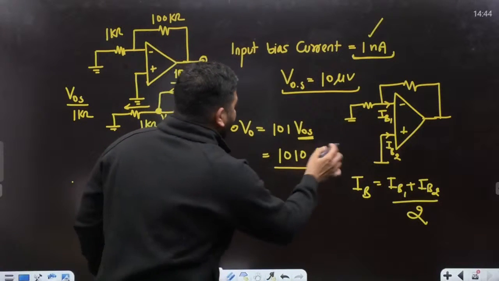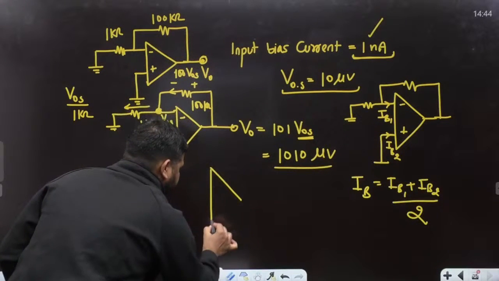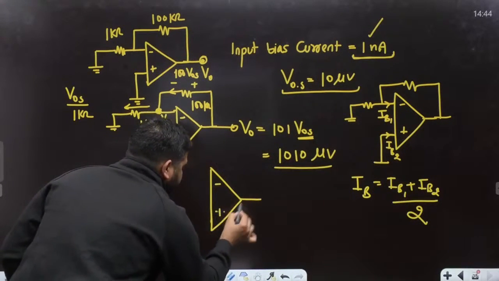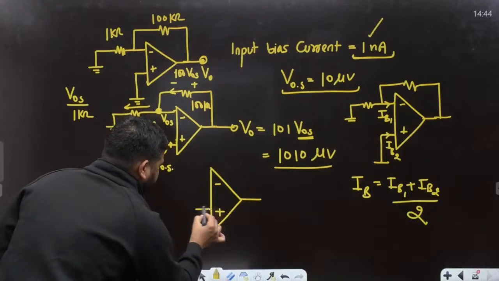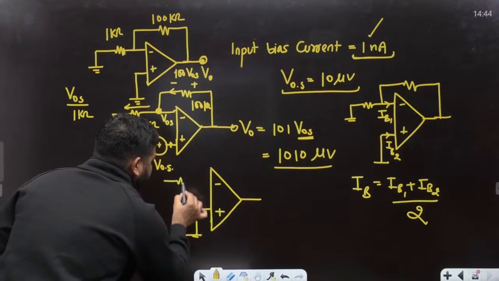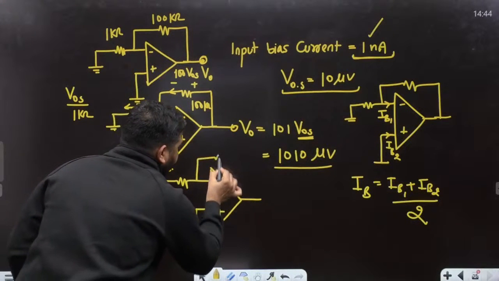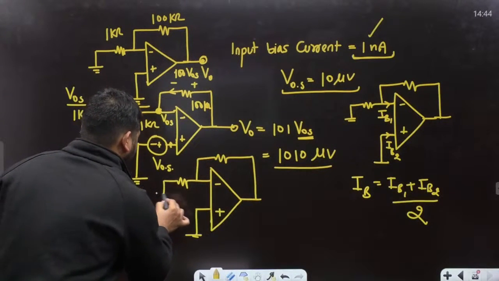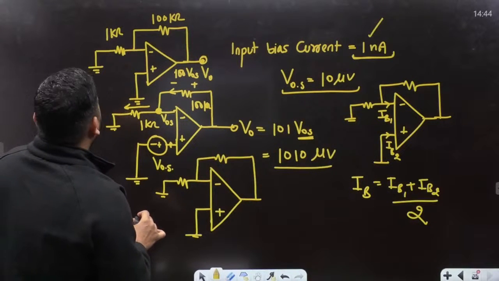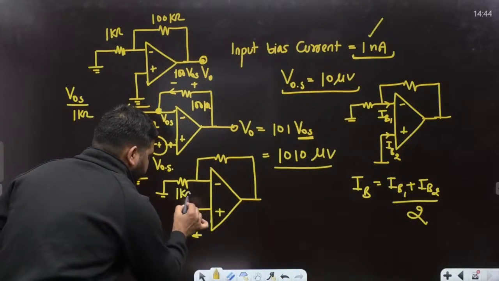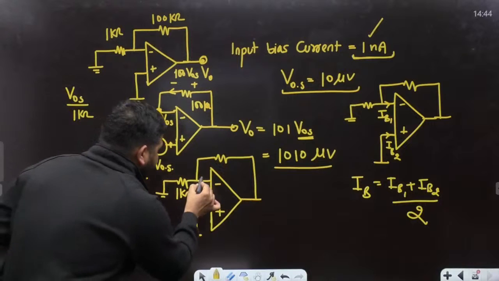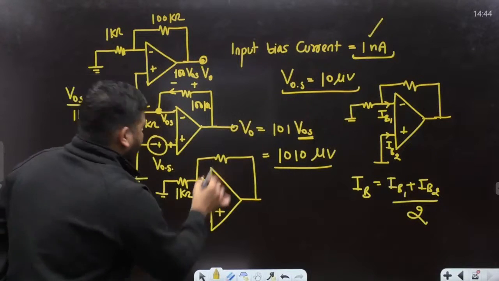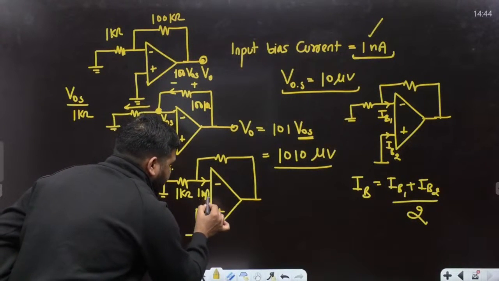So if you take it like this, minus, plus, and this is grounded here, and this is 1 kilo ohm. I'm assuming that this current is 1 nanoampere, because this will be the worst case.